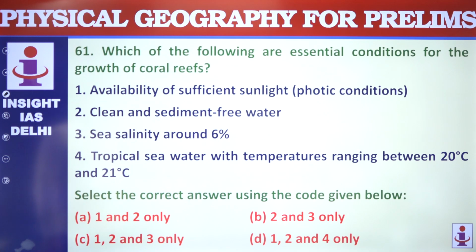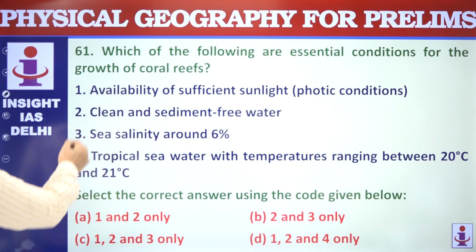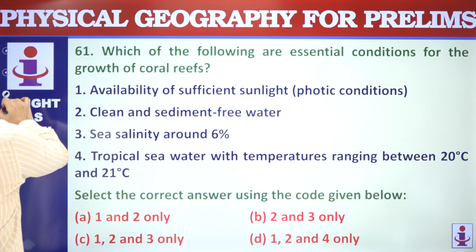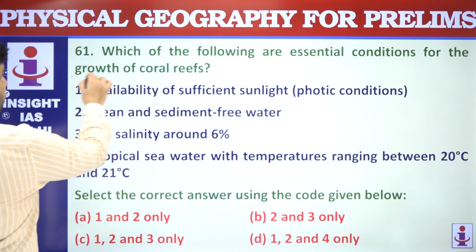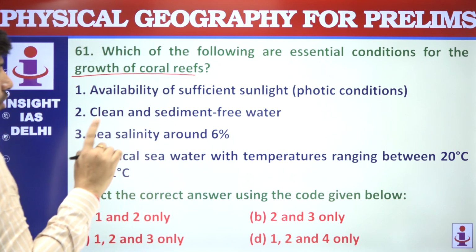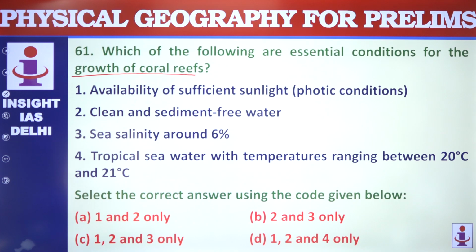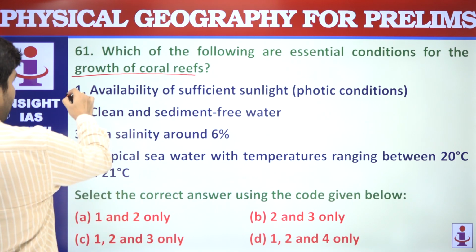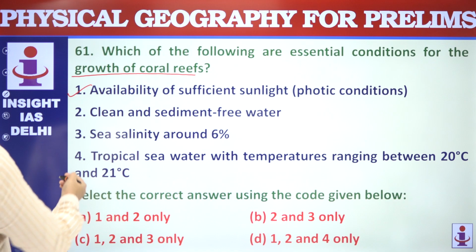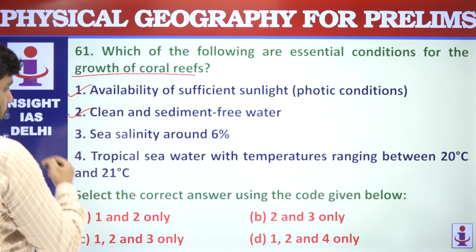Next question is on growth of coral reefs. 4 conditions are being given over here, essential conditions for growth of coral reefs. The question is asking which of the following are essential conditions. Availability of sufficient sunlight, yes. Clean and sediment-free water, this is also correct.